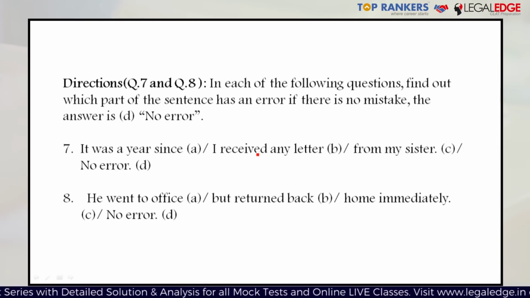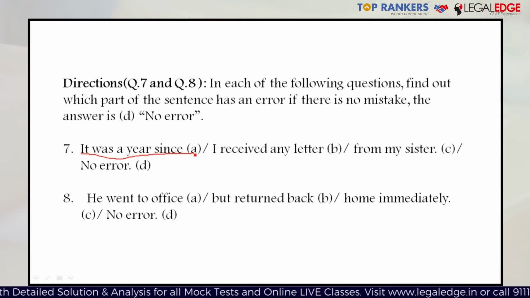The error in this question is in the first part, which is it was a year since. It should be it has been a year since I received any letter. The reason being, we are talking about a point of time in the past, and that particular event is continuing over to the present. So a more appropriate tense to choose in this case would be the present perfect tense and not the simple past tense. Part A of this question is given in simple past tense, therefore it is incorrect. It should be it has been a year since I received any letter.